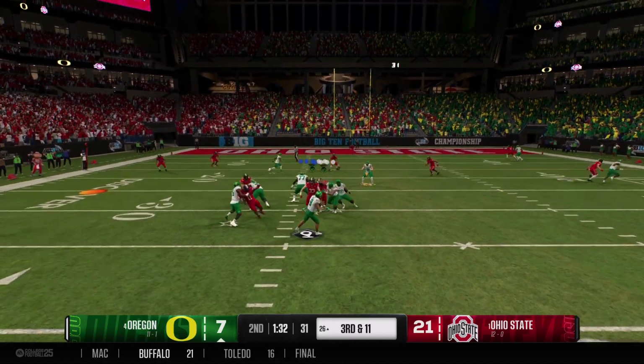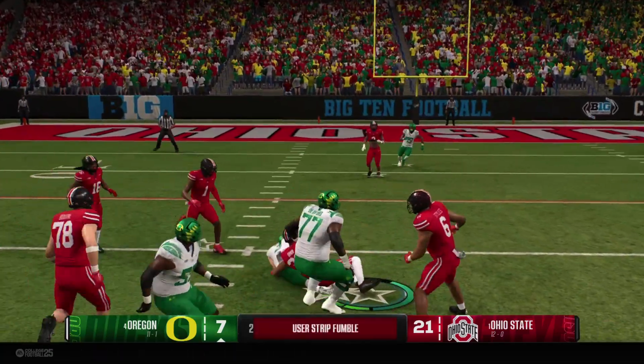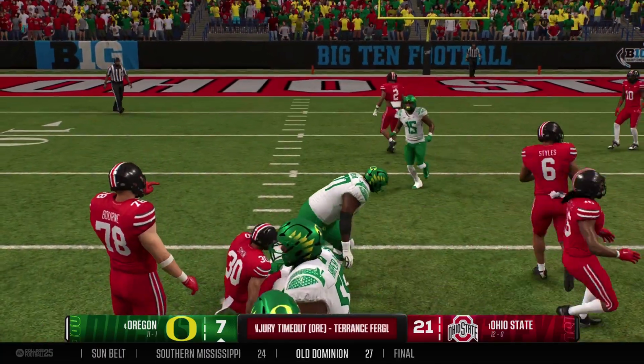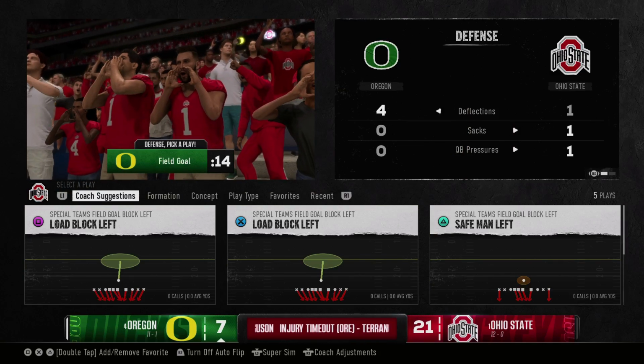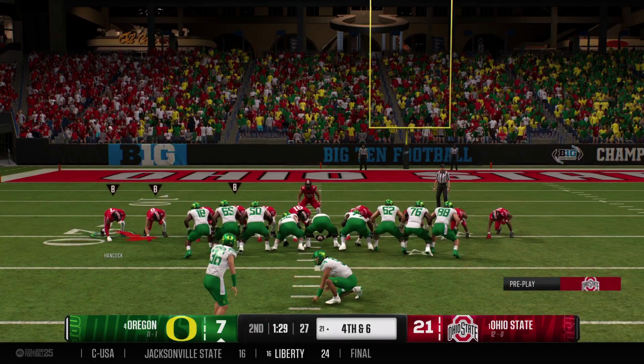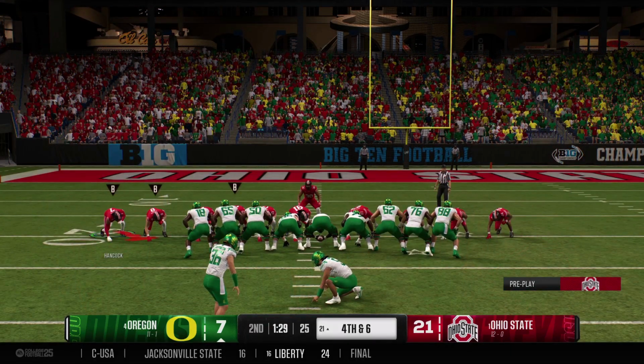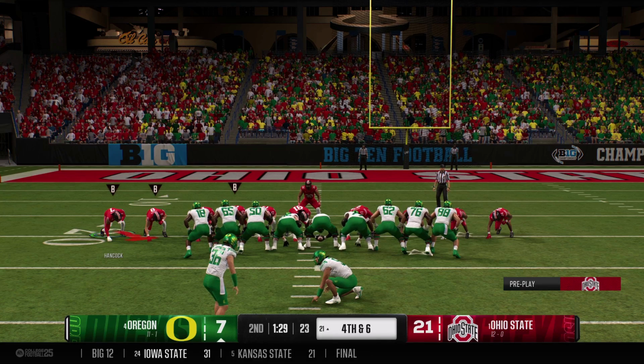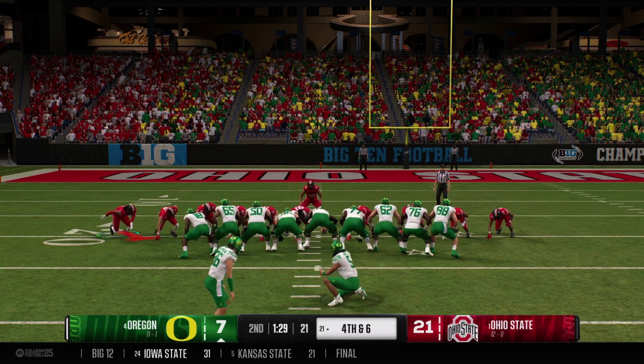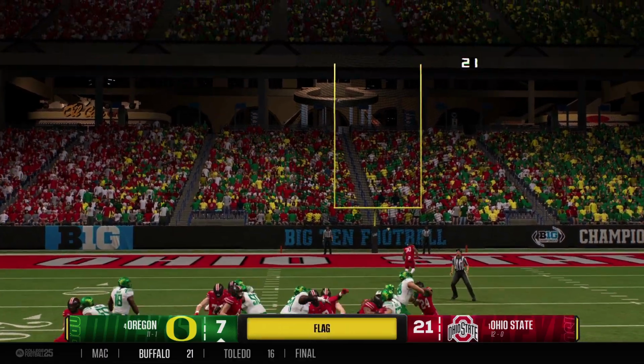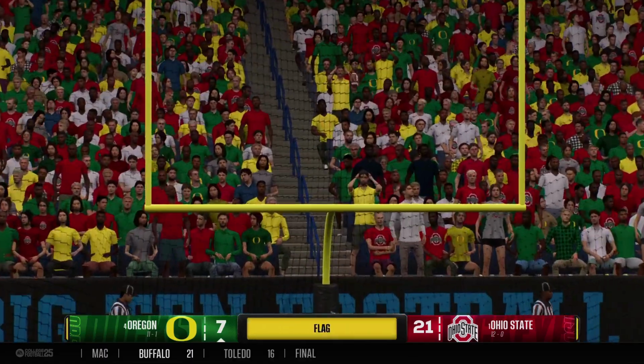Dropping back, looking to throw for the 1st down. Grab down the middle. It's Ferguson. Oh, and he fumbles. The guy who coughs it up recovers it and prevents the turnover. Coach electing to go for a field goal attempt. And the field goal is good.